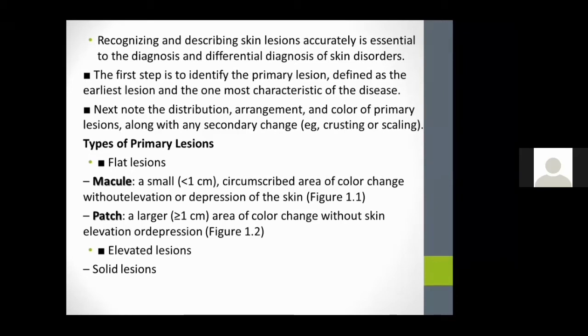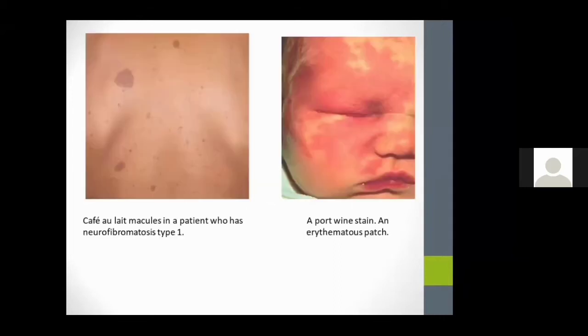Next comes the patch lesion. The patch is an area of color change without skin elevation or depression, but the size is more than a macule. Next come the elevated, solid lesions. This is an example of a macule, as in café-au-lait spots in neurofibromatosis, a macule less than 1 centimeter. And this is a port wine stain, an erythematous patch.